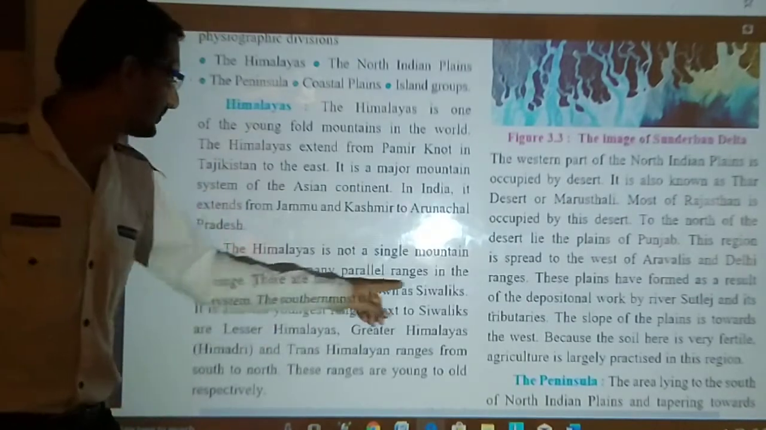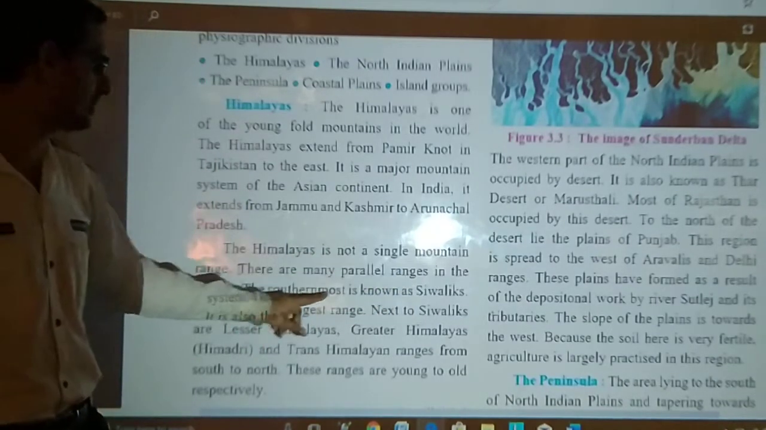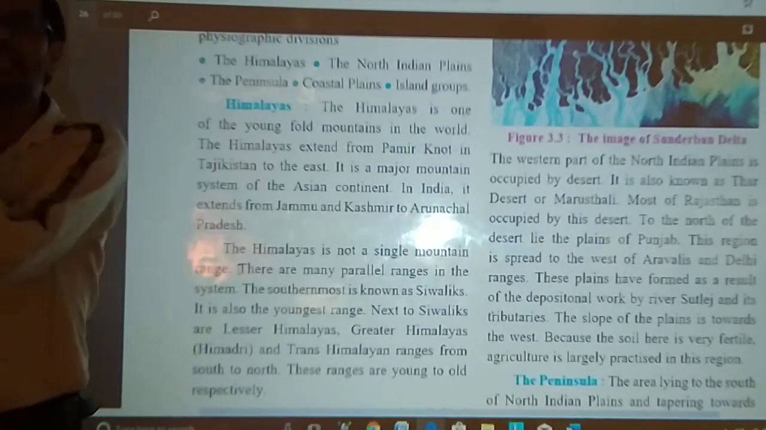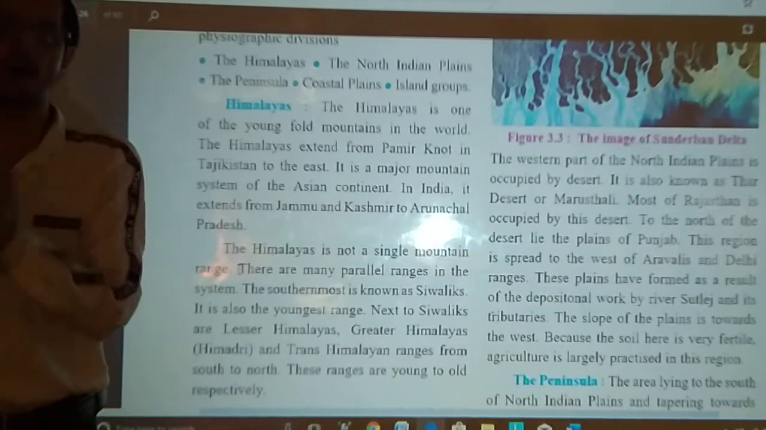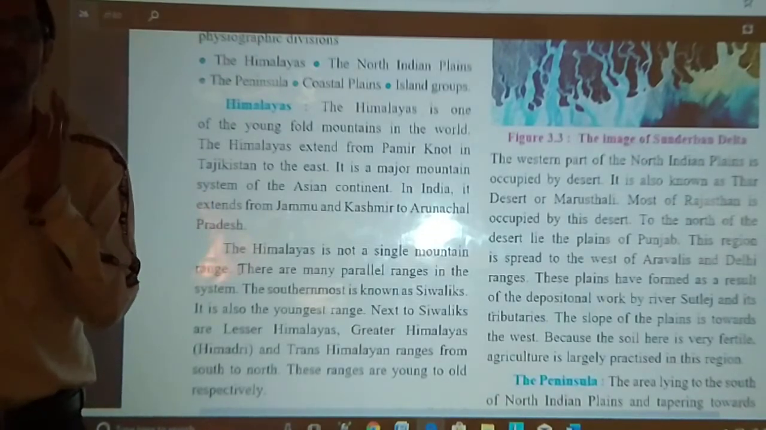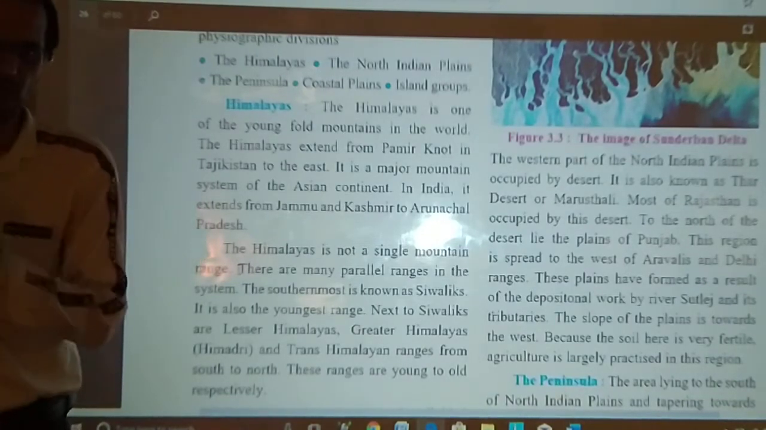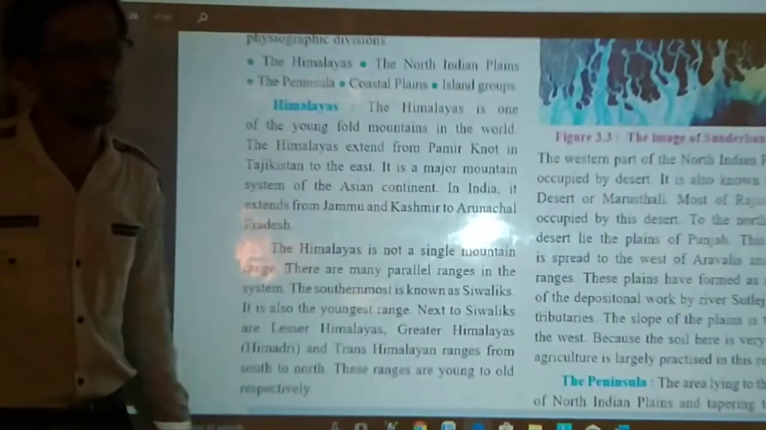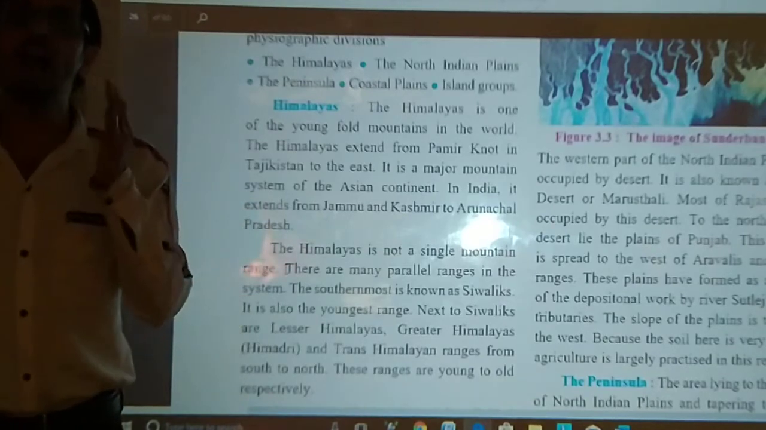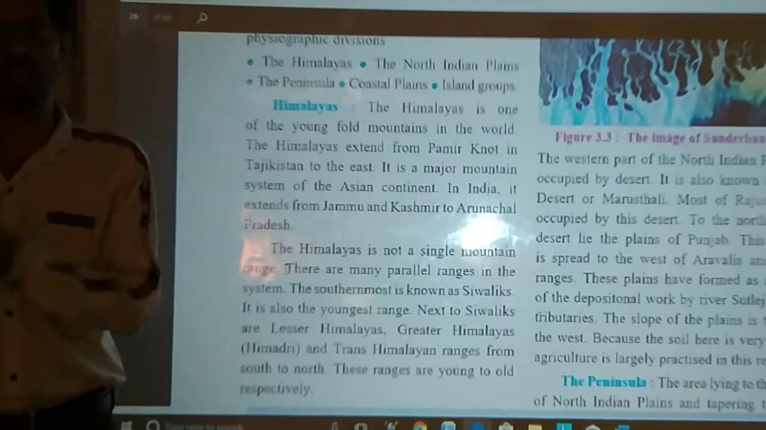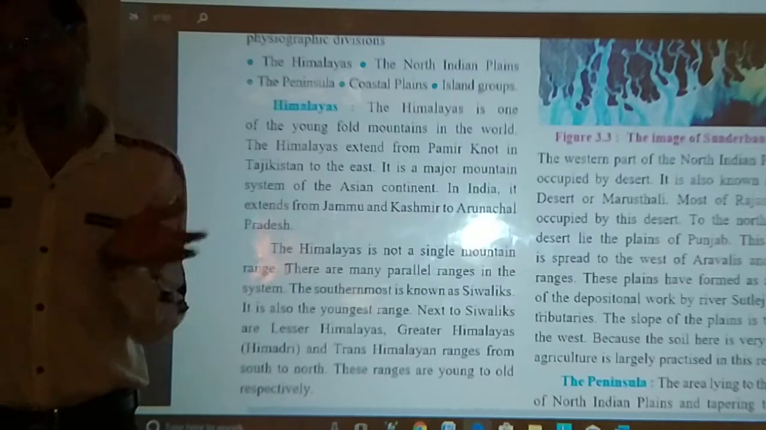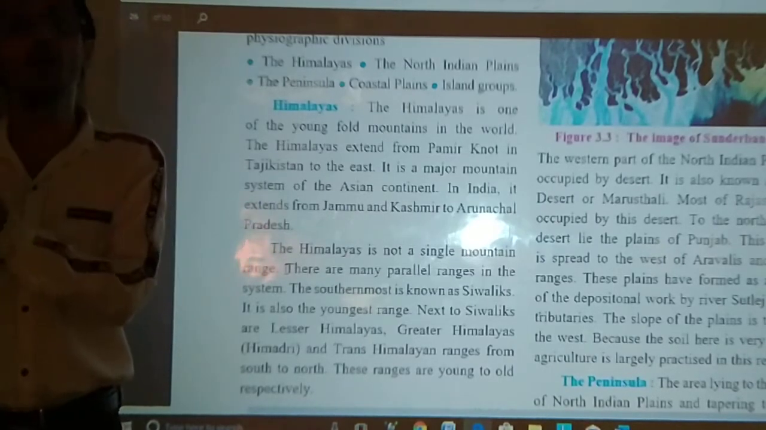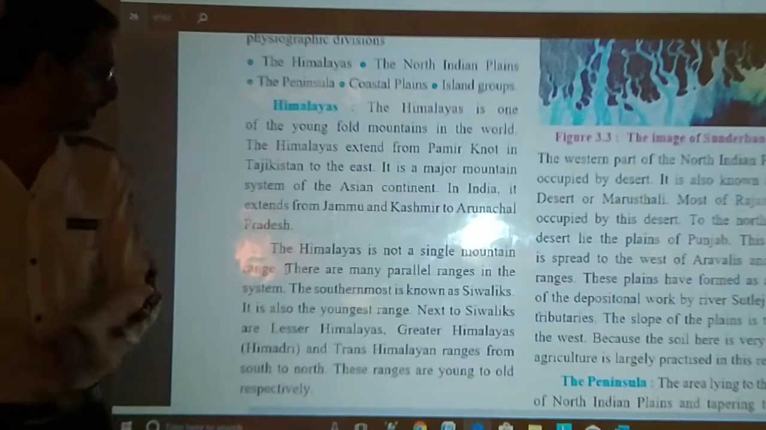Okay. So among the ranges in the system, the southernmost mountain range is known as Sivalik. It is a very young mountain, a young fold mountain. Which one? Sivalik. We will learn that. It is also the youngest range. I already told you. Himalaya is already a young fold mountain, but within that Sivalik is the youngest fold mountain range. You may call it that.